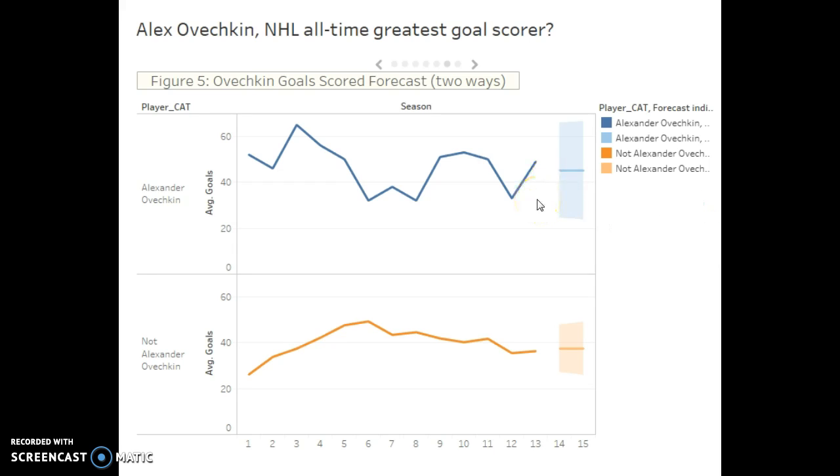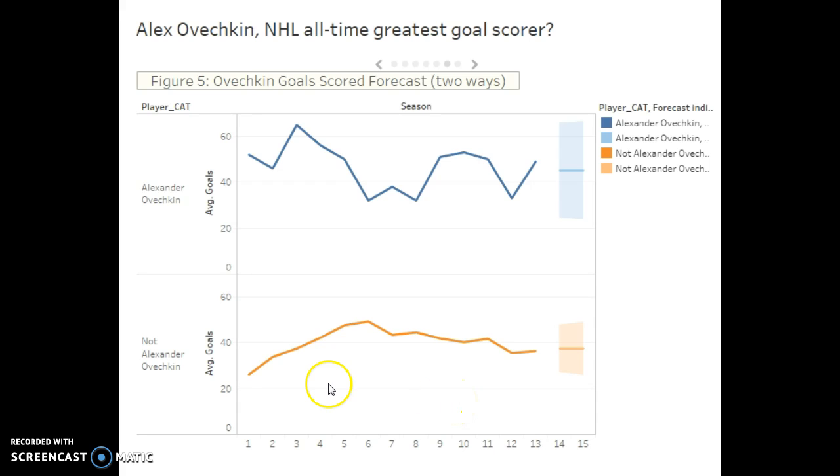This is a little bit skewed because during the first 16 games of the NHL season, Alexander Ovechkin has already scored 12 goals, putting him on pace for 62 goals. So now I know that he needs to keep that pace up and bear any injuries, but this actually is inside of our bands. 62 goals is right inside of our bands, but it is higher than the 45 goals projected by the forecast.